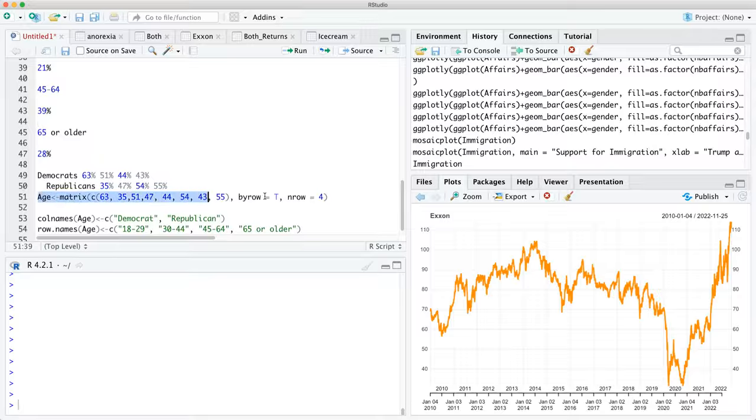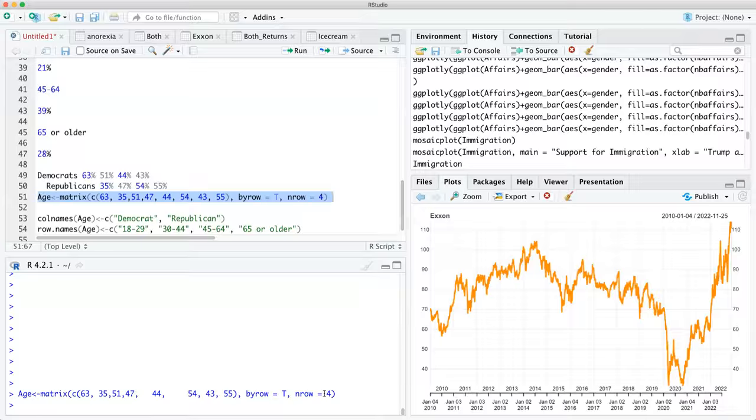So this is the age variable. Now, this is essentially whether you're a Democrat or Republican. So let's take a look. So we have age matrix. These are the different numbers I got from a poll. I believe it's CNN, fake news. But we're going to have to see. You have to play around with this. I do myself, right? So it's like, you don't know what's 63, 35, 51, 47, 44, 54. What are these numbers? These are percentages, but we're going to have to show you how to do it.